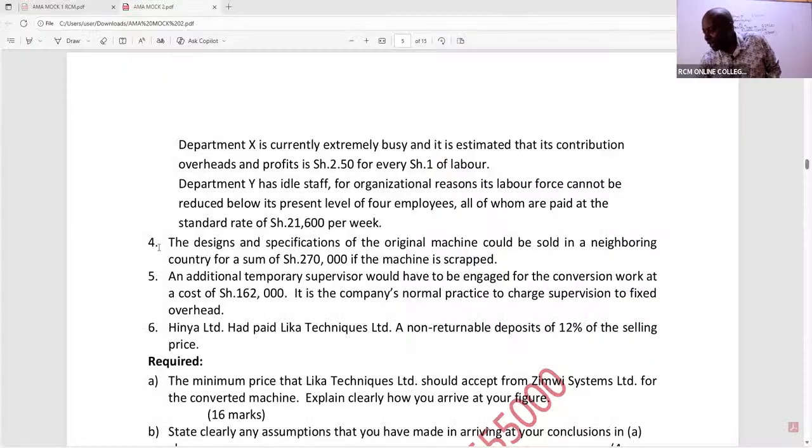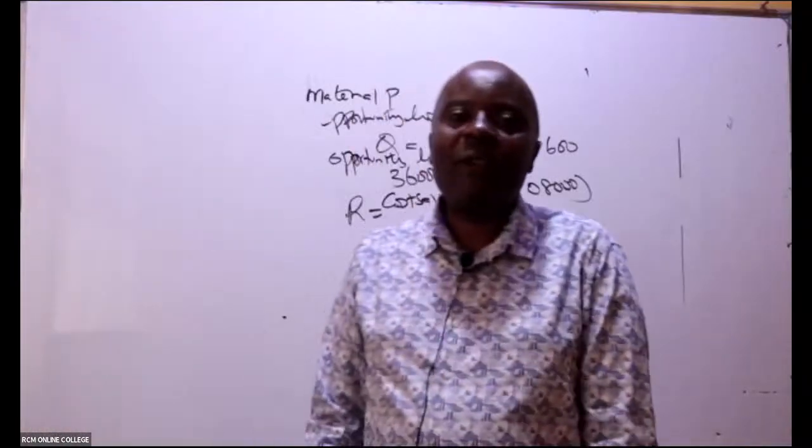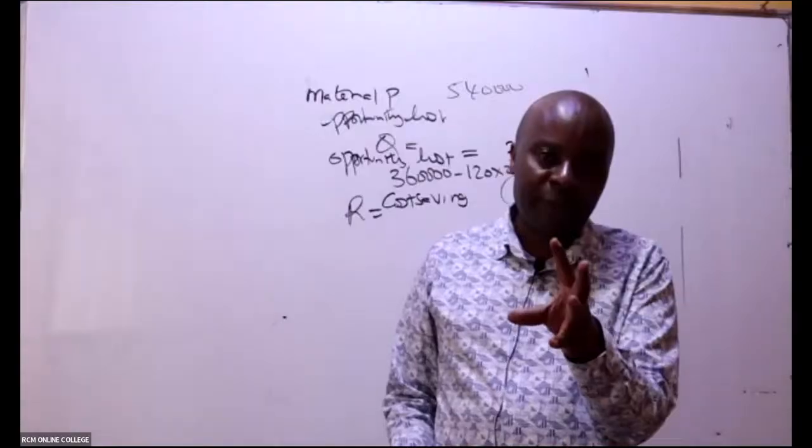Like now here, let's look at number 4. The designs and specifications of the original machine could be sold in a neighboring country for a sum of 270,000 if the machine is scrapped. If we scrap this machine, if we don't sell it to Zimwe, we get 270,000 as income. But now that I'm going to sell this whole thing to Zimwe, you can't eat your cake and still have it.